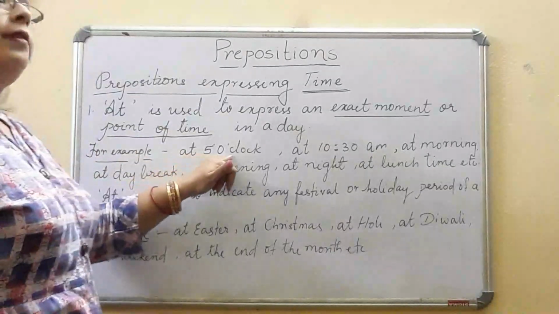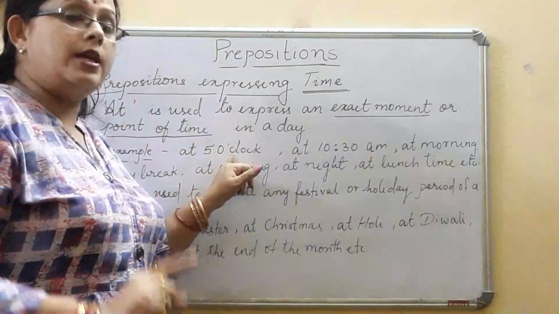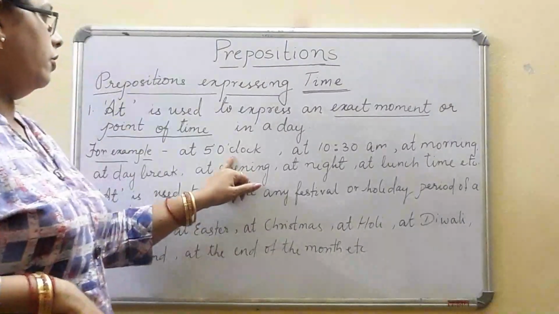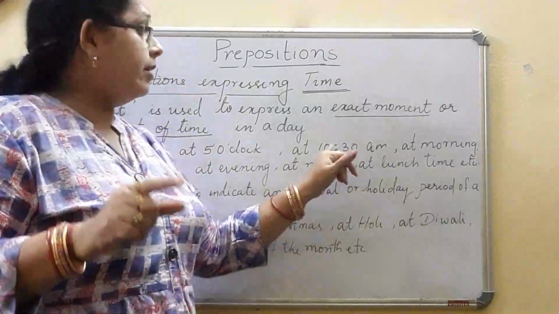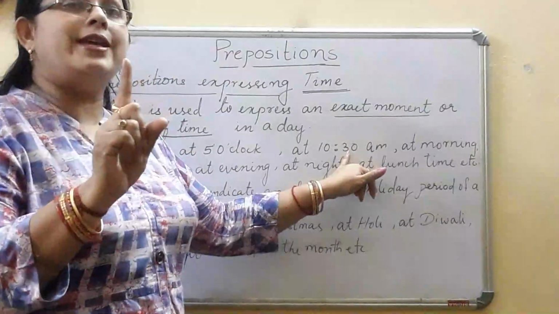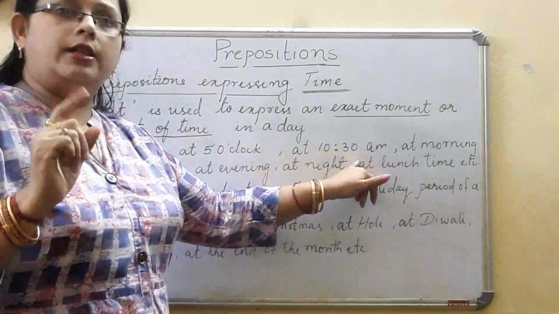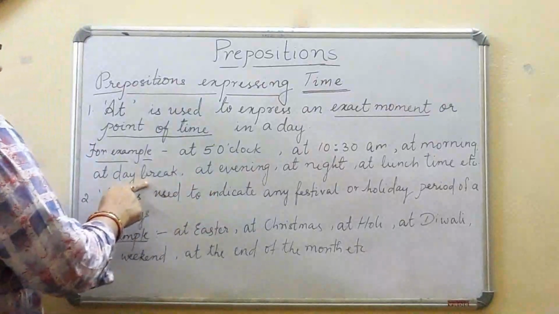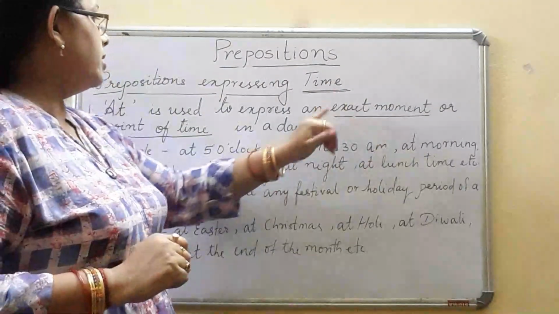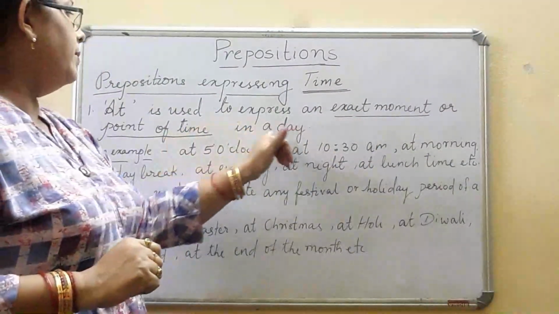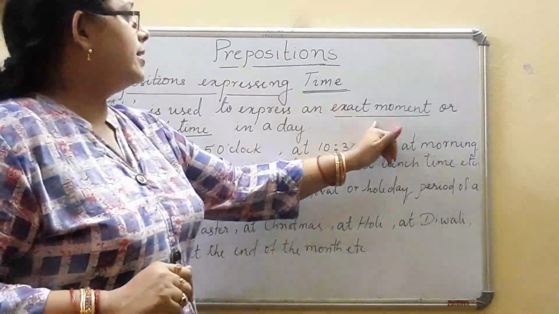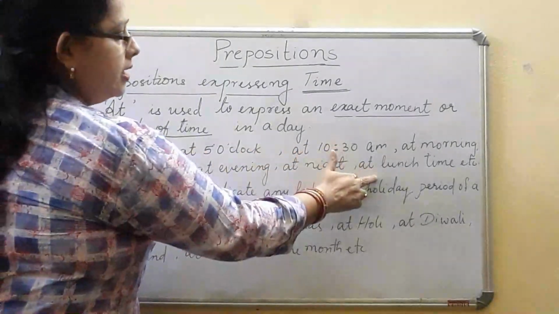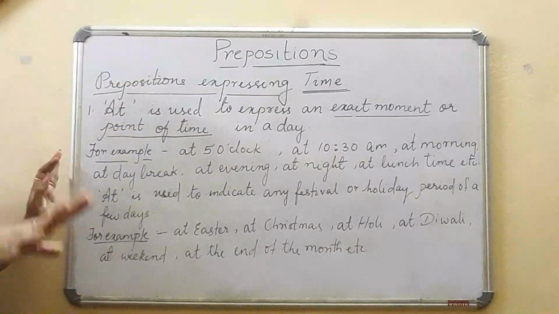For example, at 5 o'clock. When I am saying at 5 o'clock, it means it is not 4:45, it is not 5:10, it is only at 5 o'clock. At 10:30 a.m. I am giving you the exact time. I am not saying about 10:30. I say at 10:30, that means sharp 10:30. At morning, at daybreak. When I said exact moment, I have given this. A point of time in a day, I have given a point of time. Now what is an exact moment? You see, at morning, at daybreak, at evening, at night, at lunchtime, etc. It goes on like this.